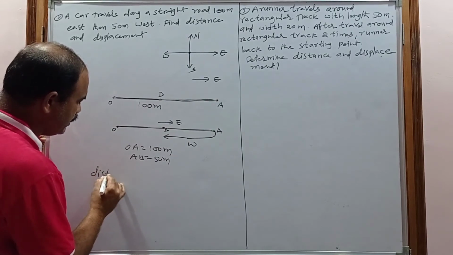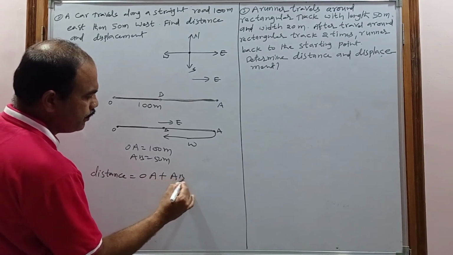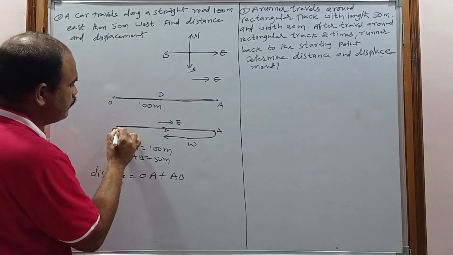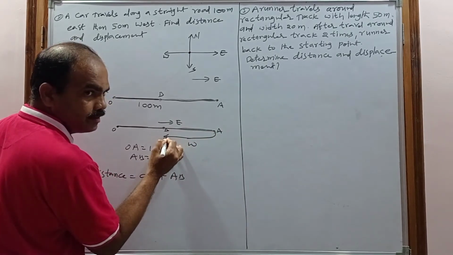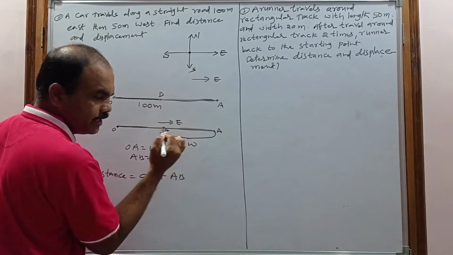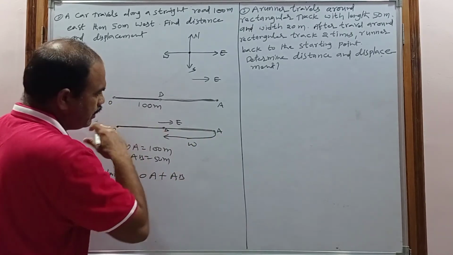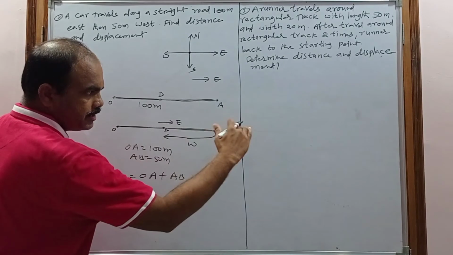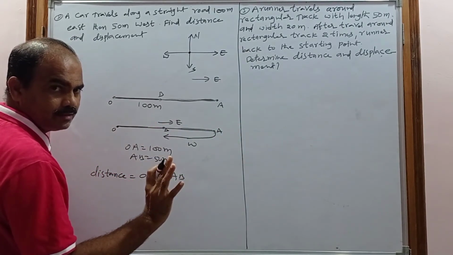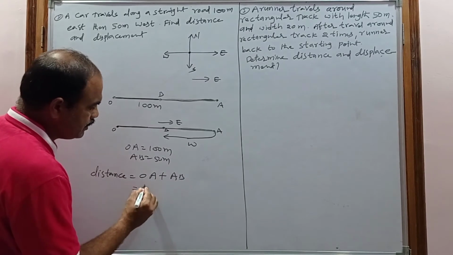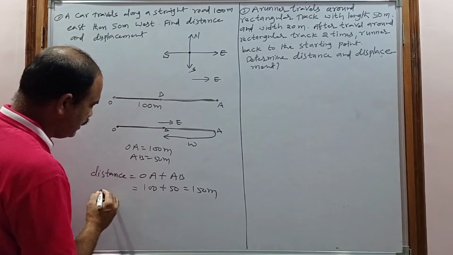Here distance is nothing but O to A plus A to B, that is called total length of the path. So O to A and again A to B. It went from O to A, and again came back from A to B, that is, in east and again west. So OA plus AB, there is no direction. Remember, the distance is 100 plus 50. How much? 150 meters. This is the distance.